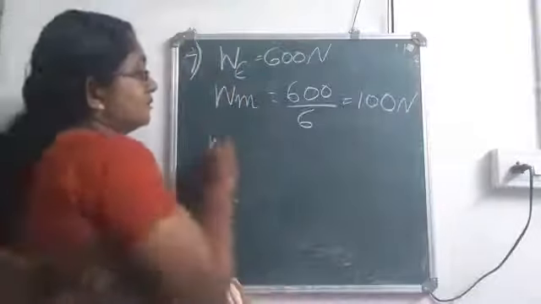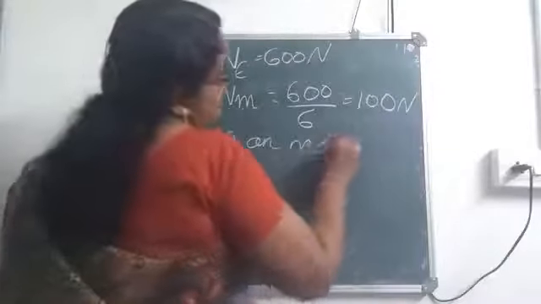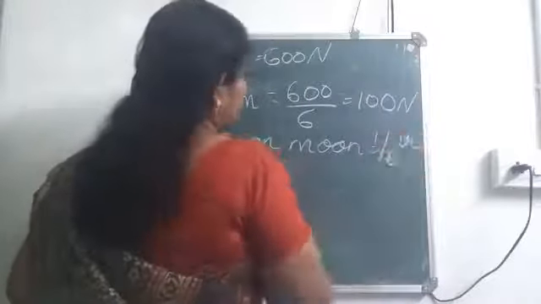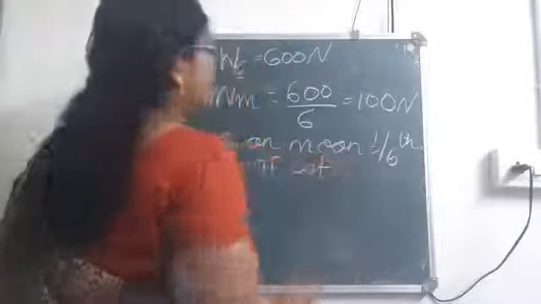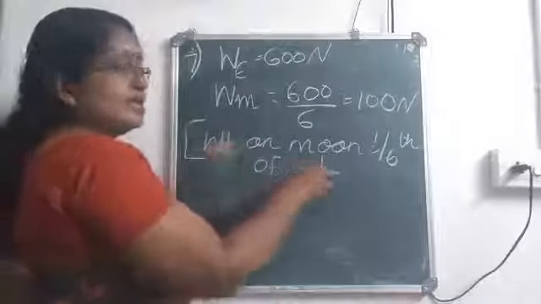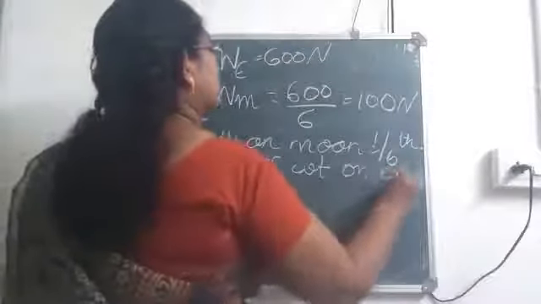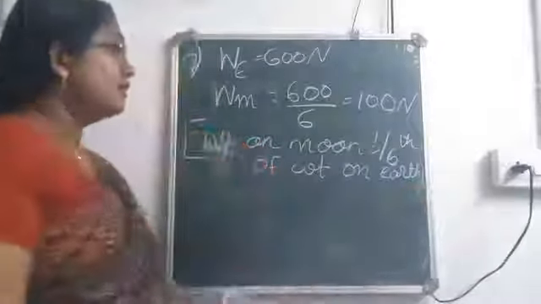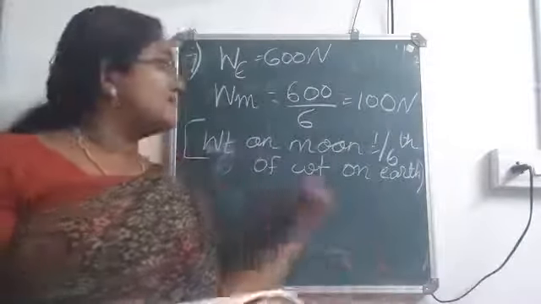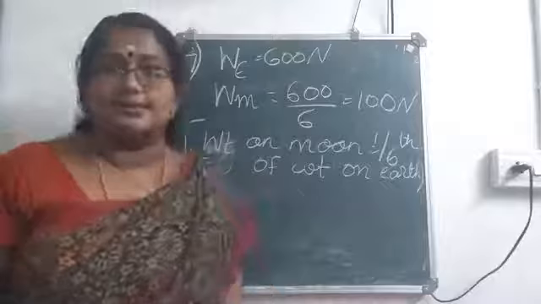So what is the reason? This also you can write: weight on moon is equal to 1/6 weight on earth. Okay, this is the relation connecting the two. What is the reason behind this? Because mass is a constant and the value of g on moon is 1/6 of that on earth.